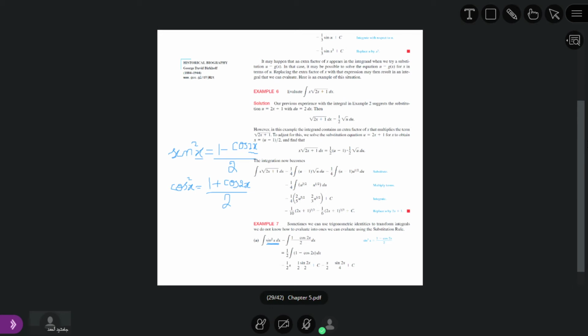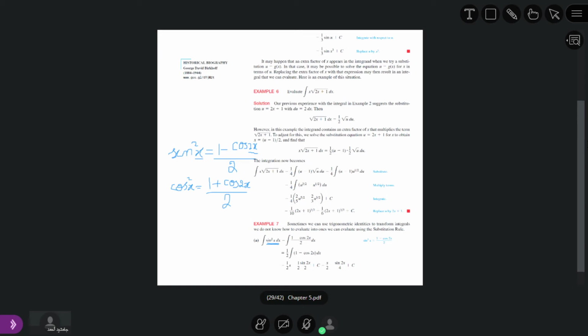Here also for the cosine, if we have cosine square 2x, it will be equal to 1 plus cosine 4x divided by 2. Okay, so the angle becomes double. The angle will be double of this. So here we have sine square x in the definite integral, you can see example 7.